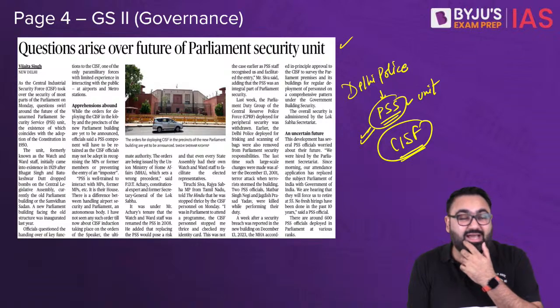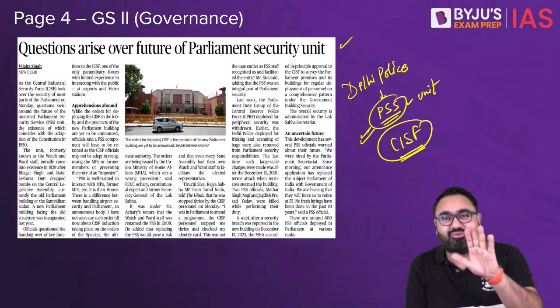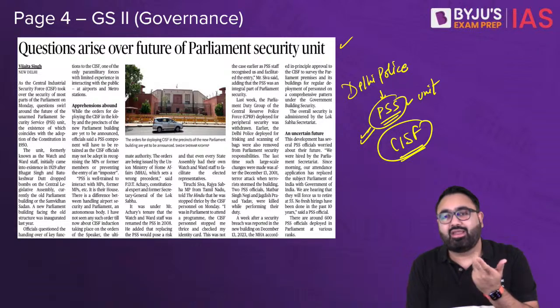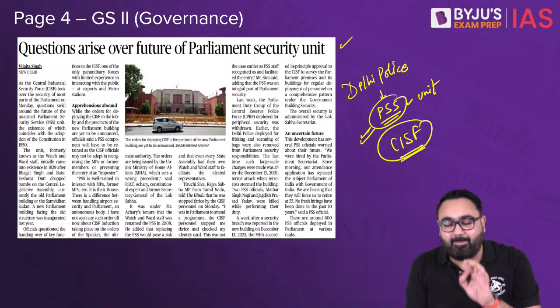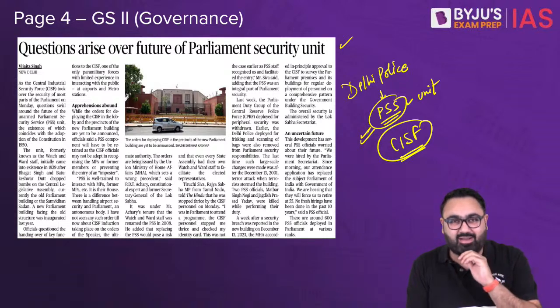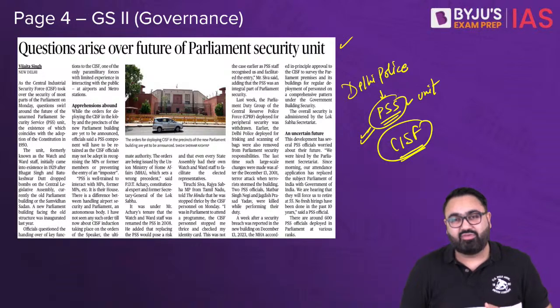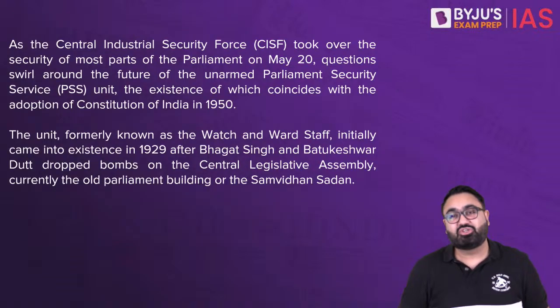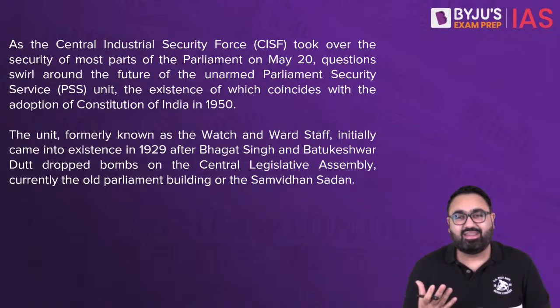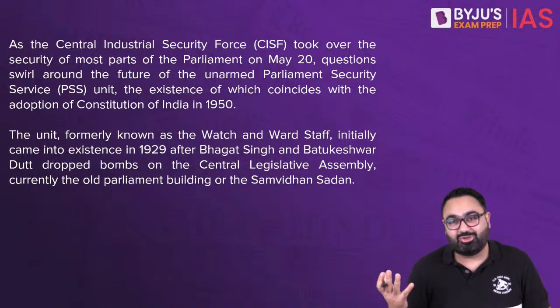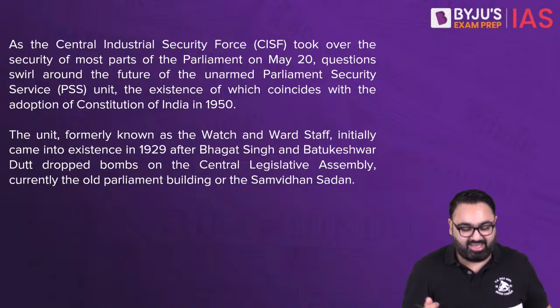Now the MPs are unhappy because CISF is asking them every single day for their ID card. They say, we don't recognize you, you have to show us your ID card. So the MPs are saying, the old security was better, they recognized us. So these are some of the things that are happening right now. Obviously, national security is much, much higher than someone being irritated because they have to show the identity card. But to each their own. Now, the security of the Parliament, as I said, is being gradually handed over to the CISF.